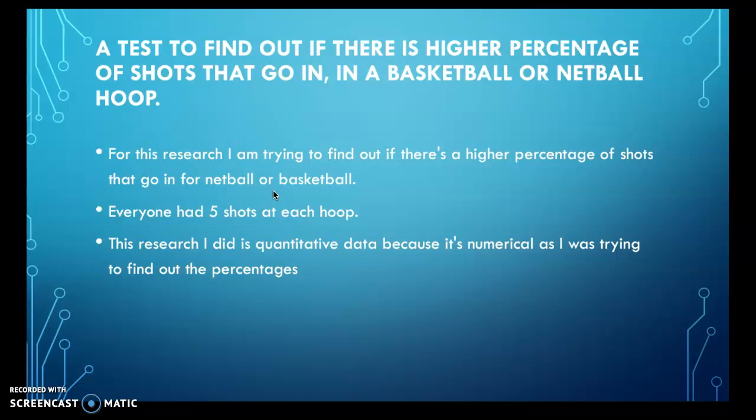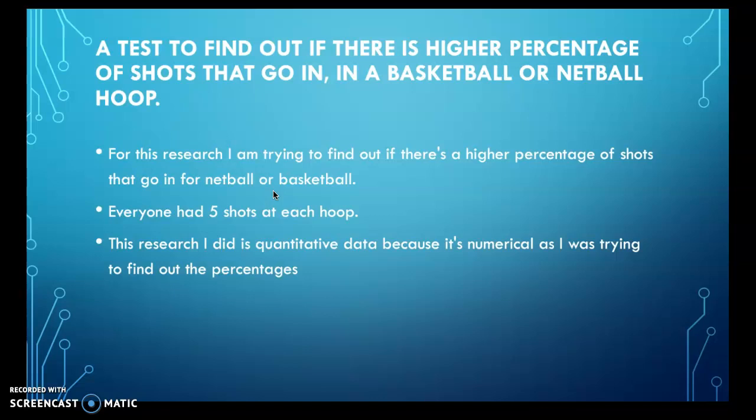I have chosen inferential statistics because it tests the relationships or differences between the data sets. So, in this investigation, it will be the differences and similarities of the hoop in basketball and netball, and the percentage of shots that go in. This test is parametric and uses a null hypothesis because there is no relationship or no significant difference between 2 or more variables or groups.